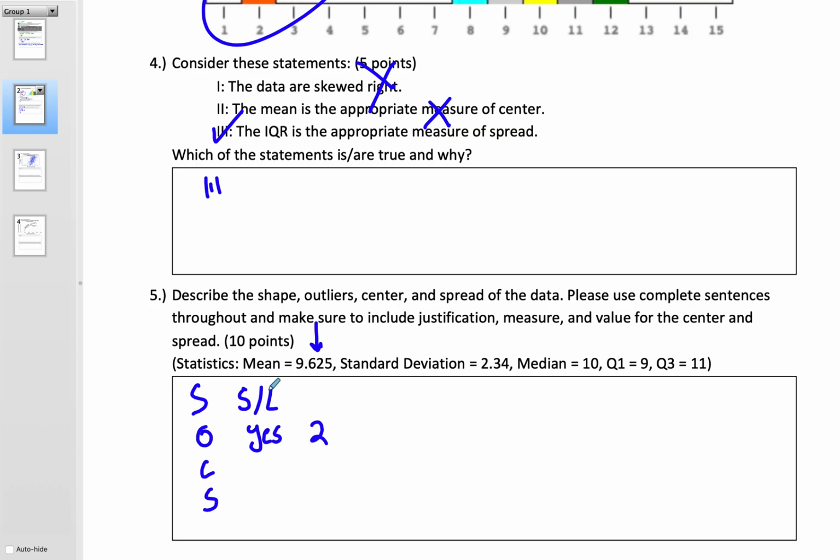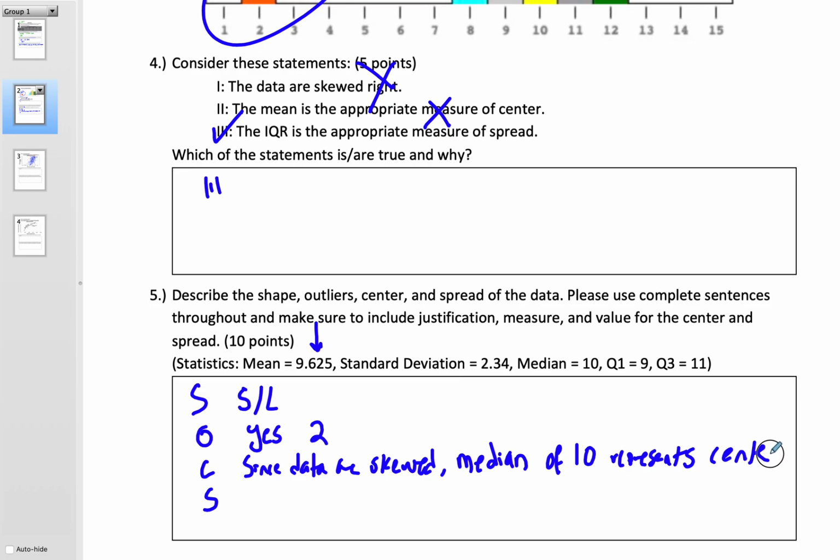So please note, for the center and spread, I need to know why you're using the measurement. So you need to reference the shape of the data. Okay, so remember, since the data are skewed, you've got to start with that so that I know why you're choosing this measurement. The median, what measurement are you using? And what is the value? Okay, I'm just going to abbreviate.